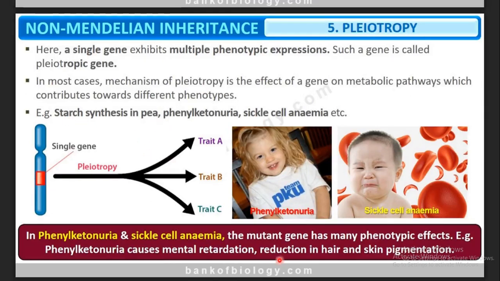So what happens here is, if a person is affected with a mutant gene, a single gene has undergone mutation. I will be explaining these mutations in the mutation part. Okay? So phenylketonuria causes mental retardation, it affects the brain, reduction in hair, and skin pigmentation. See, these are 3 different characters. 3 characters are affected here.